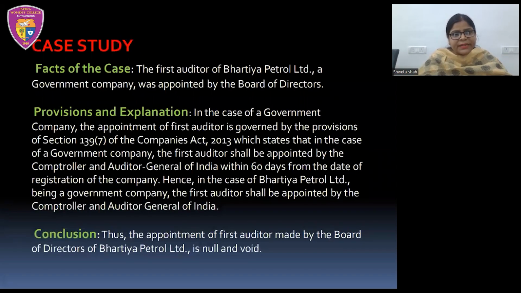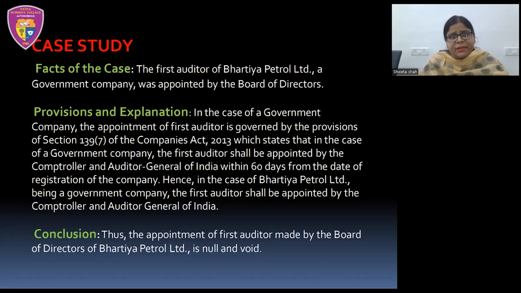Now we have one case here. So we will discuss this case. The facts of the case are that the first auditor of Bharatiya Petrol Limited, a government company, was appointed by the Board of Directors. Now it's clearly written that this company is a government company. And who is the appointing authority for a government company?